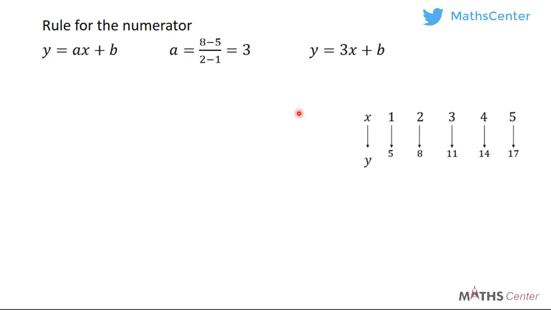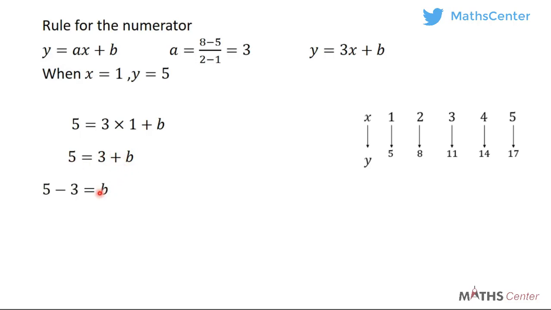To find b, we are going to pick an element and its image, then we can use it to find b. So I'm picking the first one. When x is equal to 1, y is equal to 5. So this is going to give us 5 is equal to 3 times 1 plus b, since y is 5 and x is 1. So this is going to give us 5 is equal to 3 plus b, and b will give us 5 minus 3, so b is equal to 2.